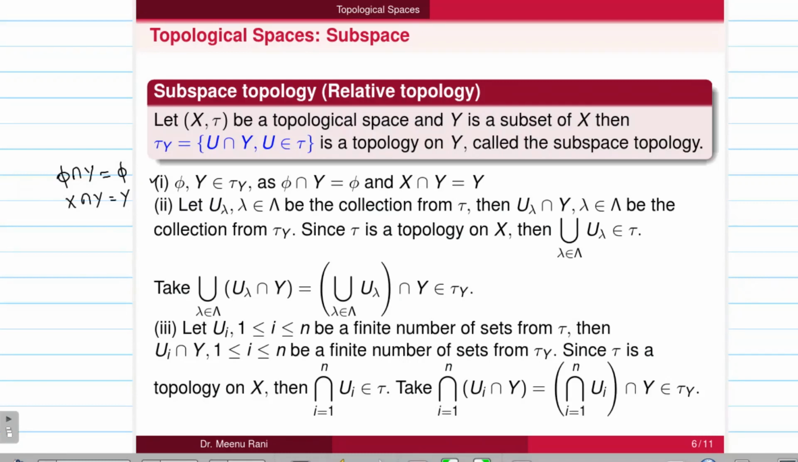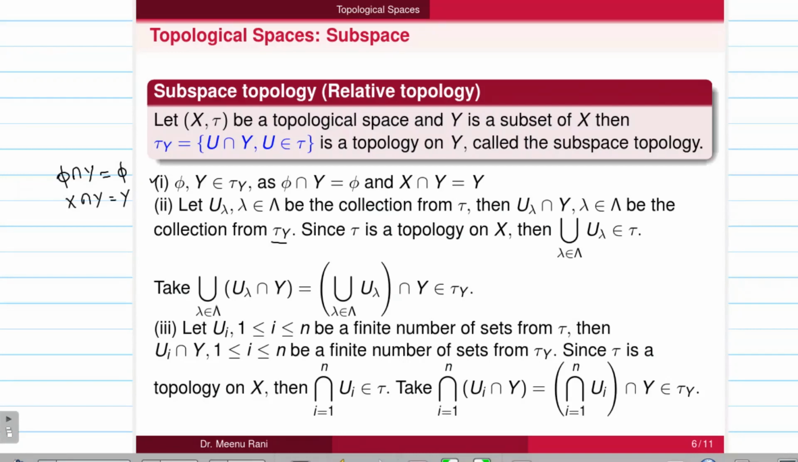So let us take arbitrary collections from the topology tau. Then its members of the tau y will be u lambda intersection with y. So this is the arbitrary collection from the tau y. Now we know that tau is a topology on x, so its arbitrary union also belongs to the topology. Now we need to prove that this union of the arbitrary members of the tau y also belongs to the tau y.